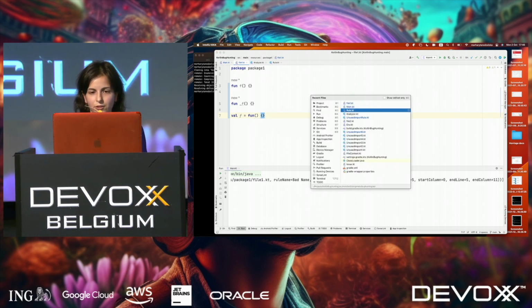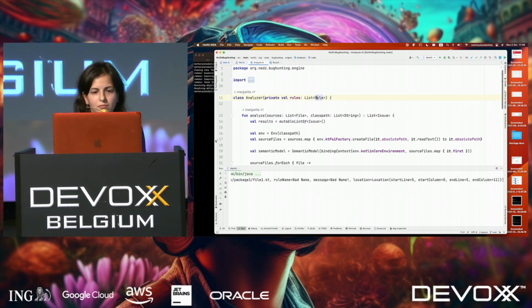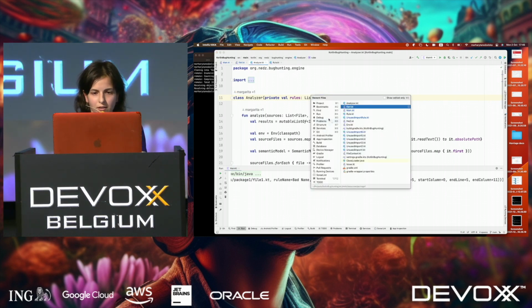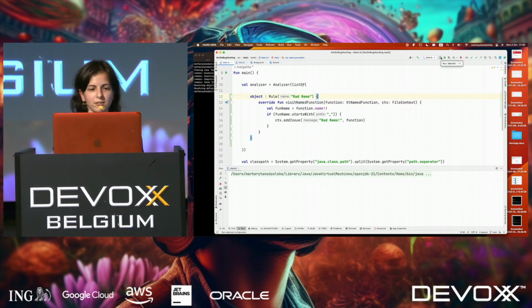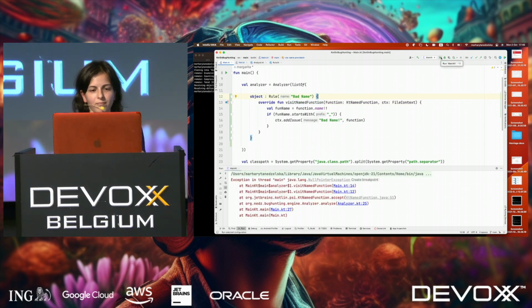When I look in my code, I see how it could not work, because we are only visiting named functions. So anonymous function should not be there. Let's run it. And indeed, it fails with null pointer exception.